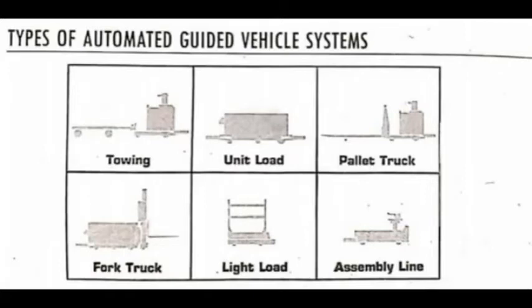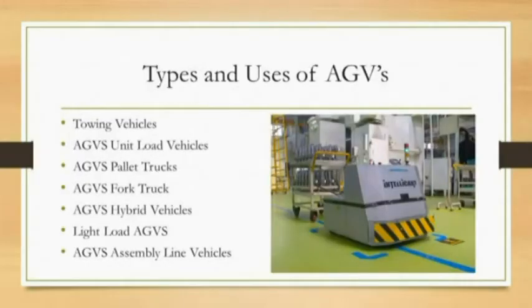The major advantage of the AGVS assembly line is lower expense and ease of installation when compared with hard assembly lines. The line can easily be changed by adjusting the guide path if necessary and by reprogramming. Okay, so these are the various types of automated guided vehicles.